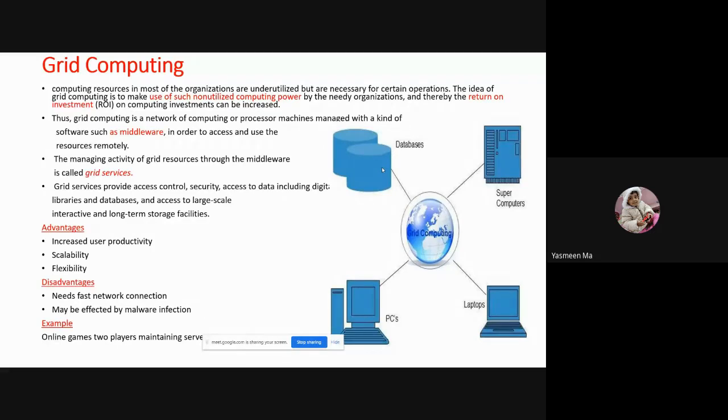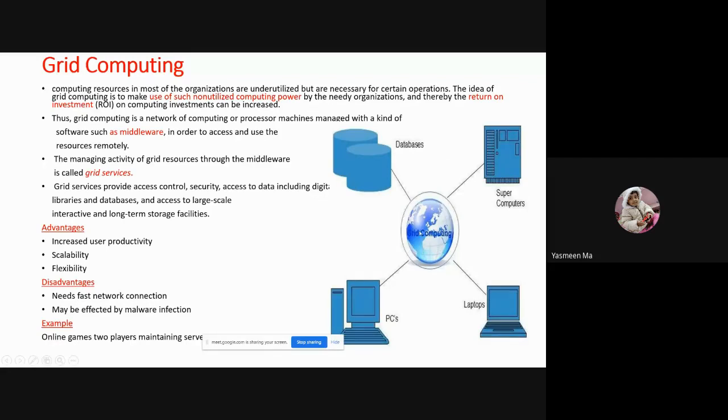Okay, so I need to execute this once in a year, right? Here I have only some 200 systems, but I need a huge number of systems to perform my task only one time in a year. In that case, we are going to use grid computing.